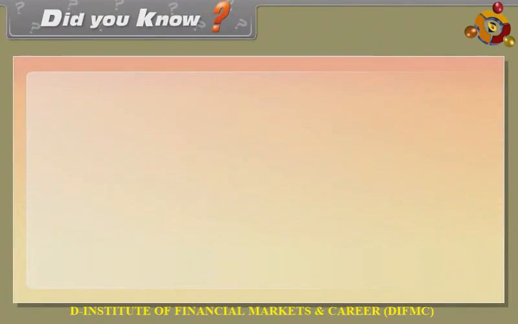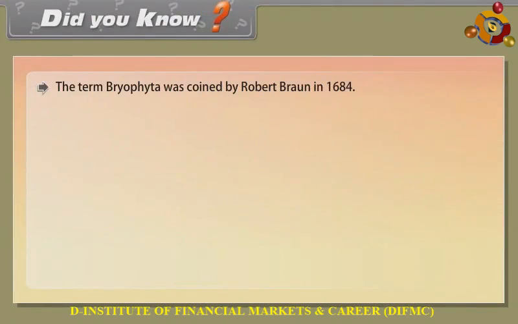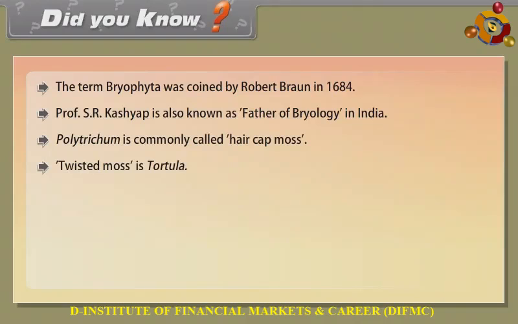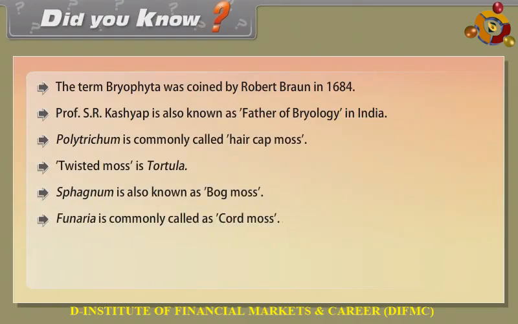Did you know the term bryophyta was coined by Robert Braun in 1864? Professor S.R. Kashyap is also known as the father of bryology in India. Polytrichum is commonly called haircap moss. Twisted moss is Tortula. Sphagnum is also known as bog moss. Funaria is commonly called cord moss.